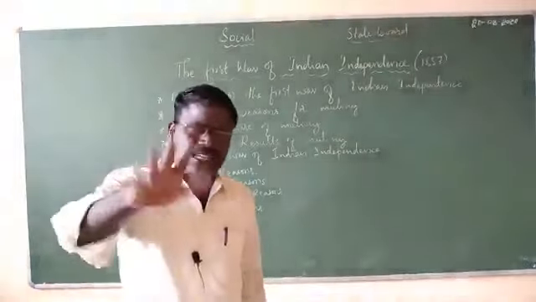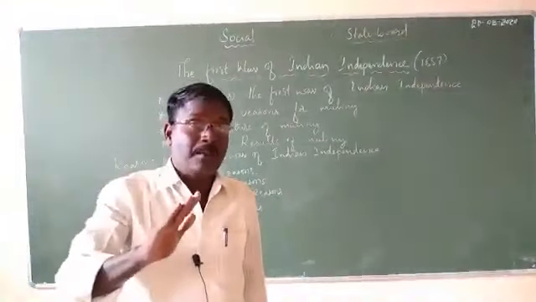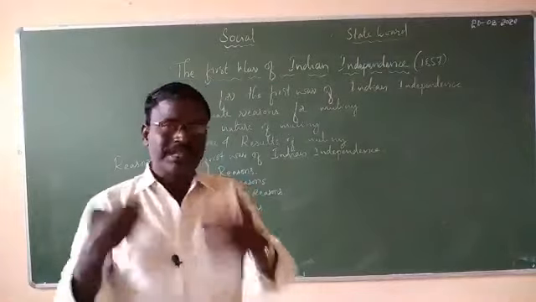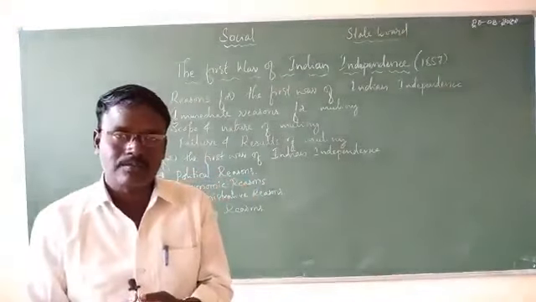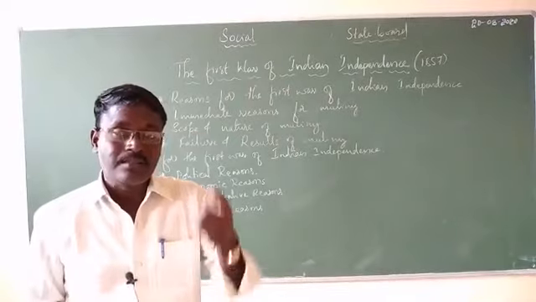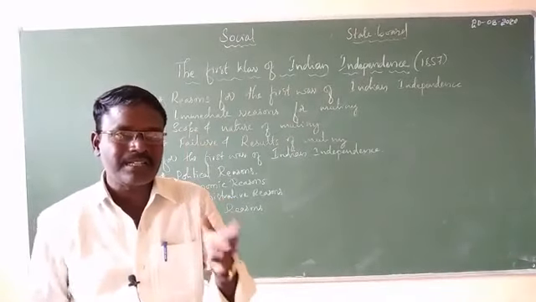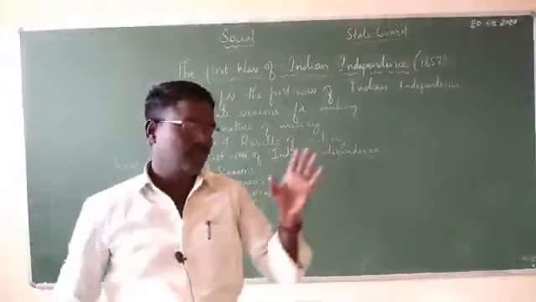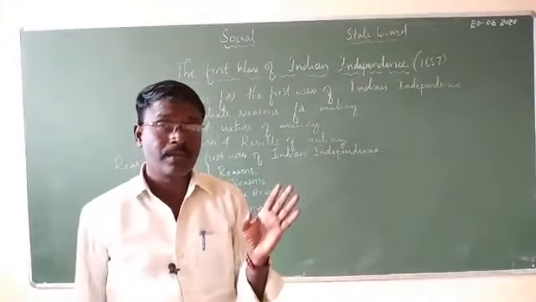In the sense, the king was not allowed to adopt others' sons as his children, and they can't become the next ruler also. So this was the cunning idea of the British in order to expand their kingdom. Okay, so doctrine of lapse. It was introduced by whom?